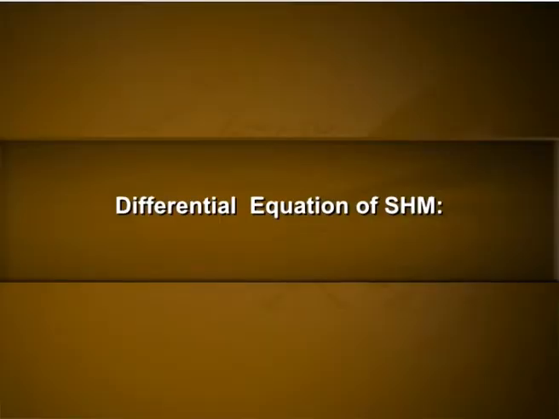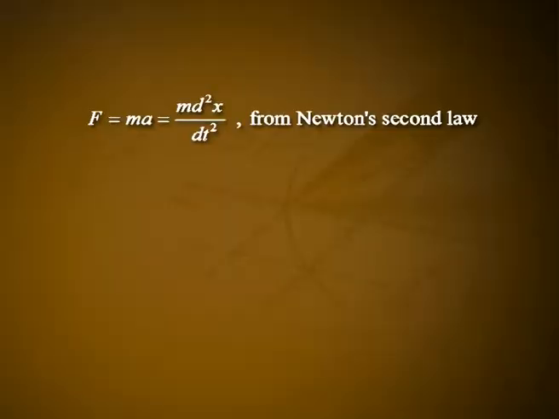Differential equation of simple harmonic motion. From the definition of simple harmonic motion, we have F is proportional to minus x, that is F is equal to minus Cx, where F is the restoring force acting on a body of mass m executing simple harmonic motion along the x axis, x is its displacement from the equilibrium position at any instant t, and C is called the force constant. But F is equal to ma, which is equal to m into d square x by dt square, from Newton's second law.